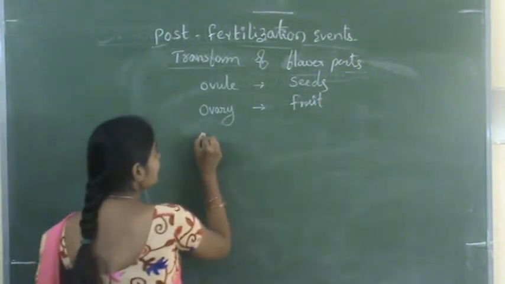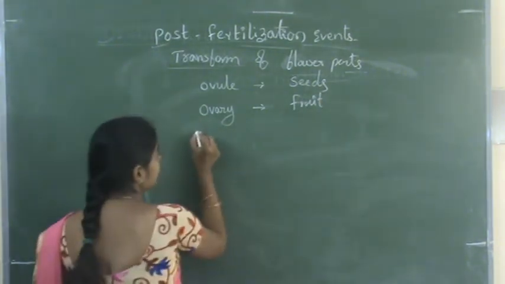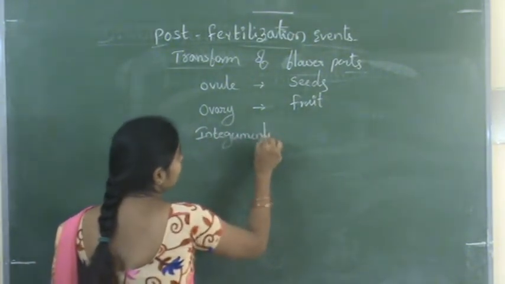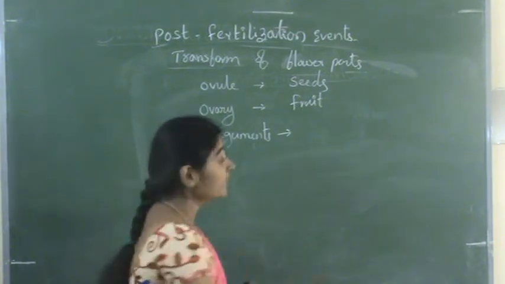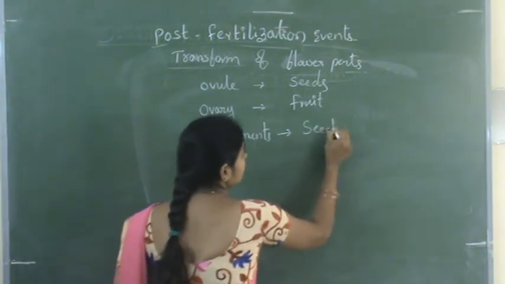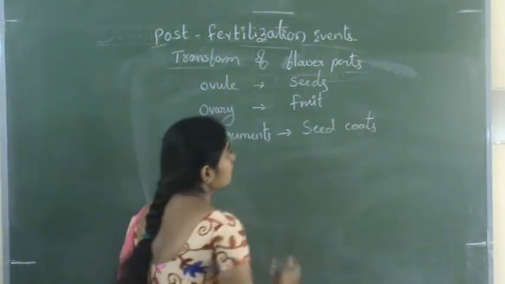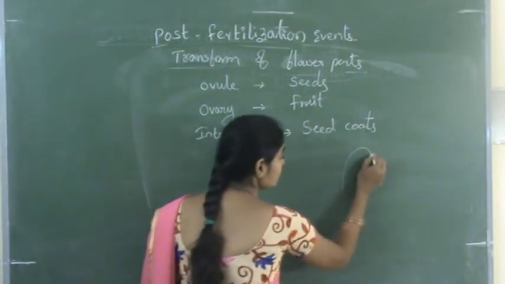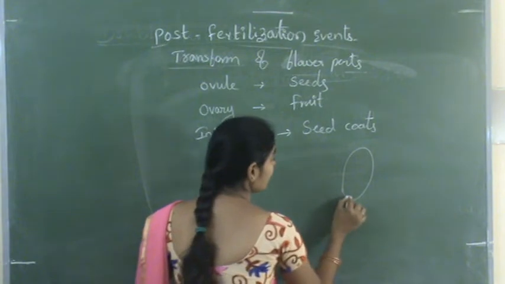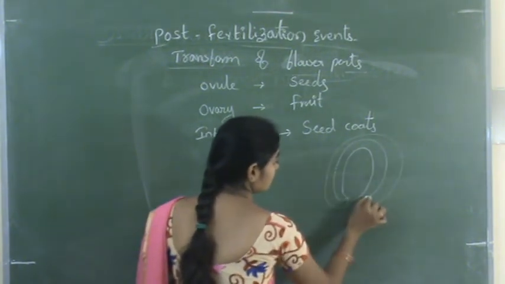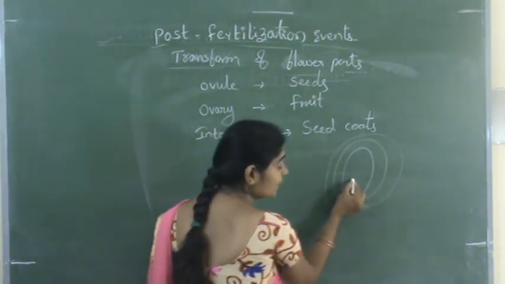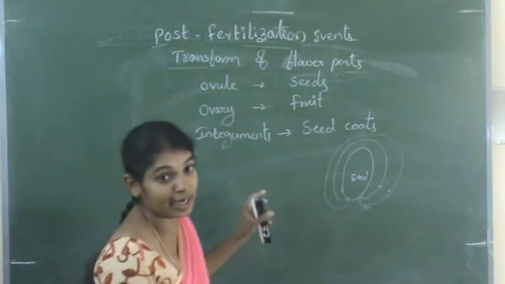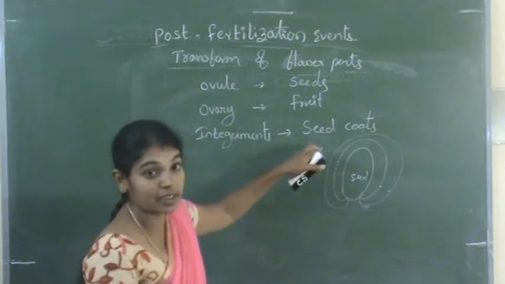and the integuments which cover the ovules develop into seed coats. So integuments are the covering layers of the ovule. If this is the ovule, these are the integuments. Once the ovule develops into the seed, these integuments are transformed into the seed coats.